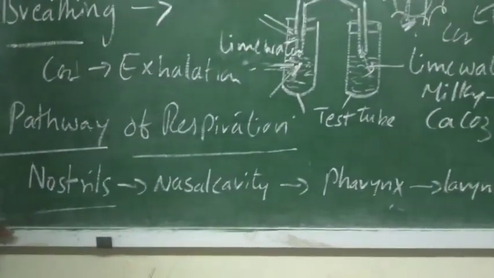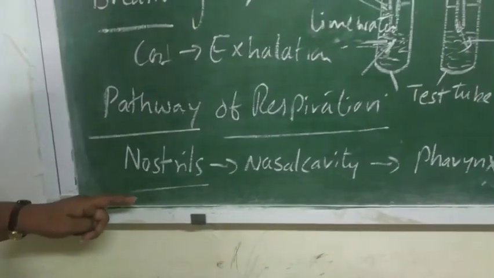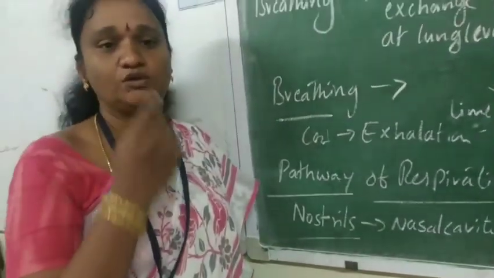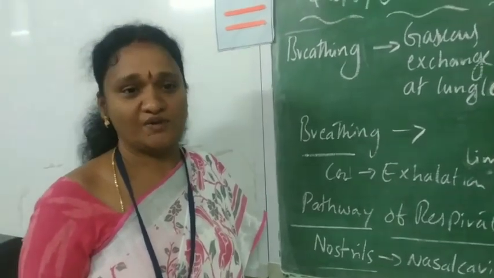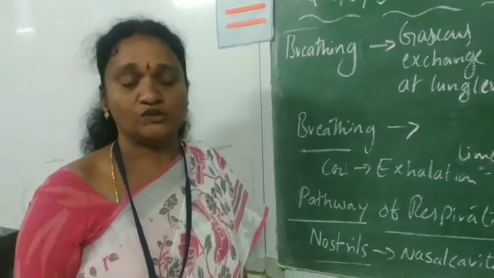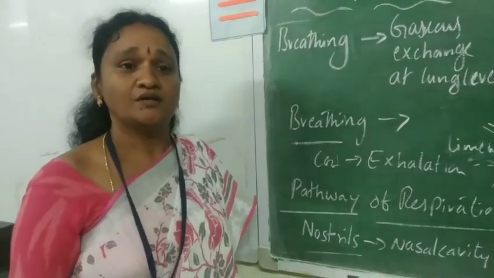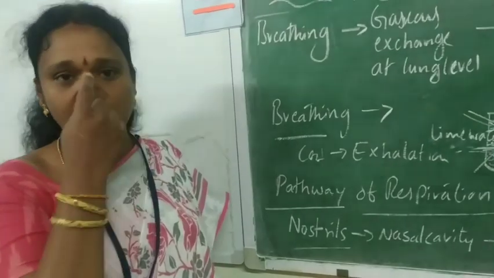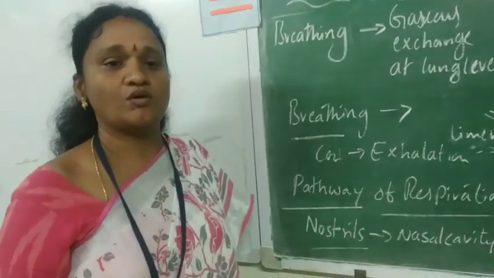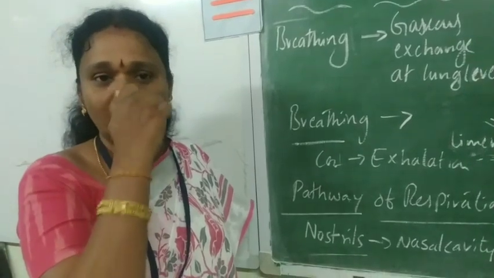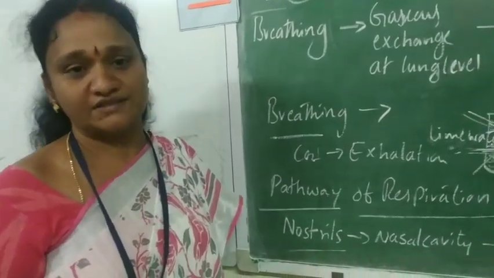The first part from which we take air into our body is the nostrils. These are the two nostrils which help in taking in air. The nostrils lead to two cavities called the nasal cavities, which are separated by a smooth bone called the septum.